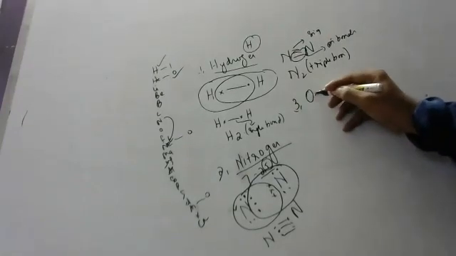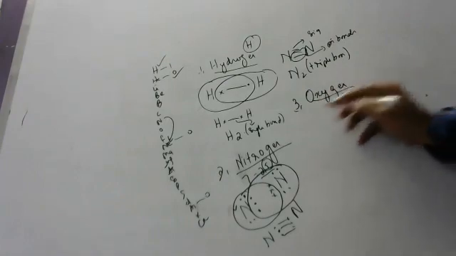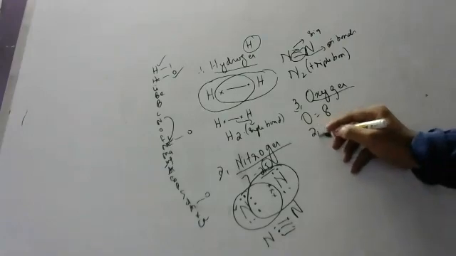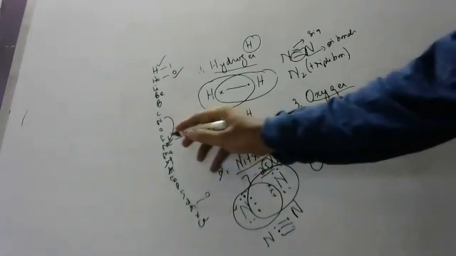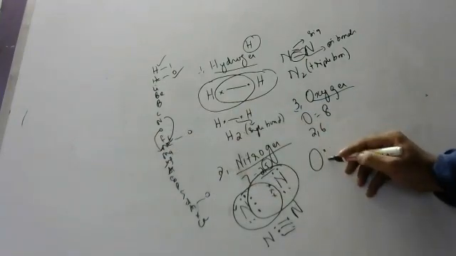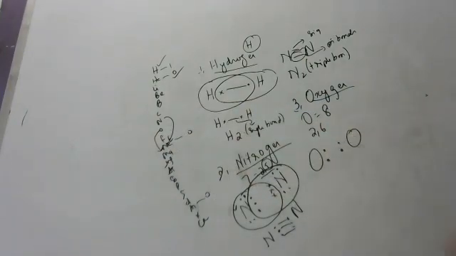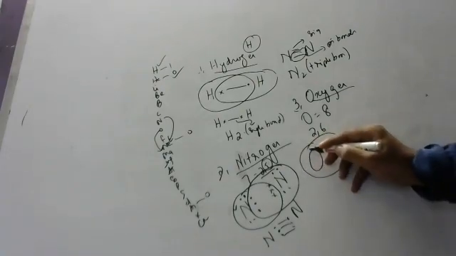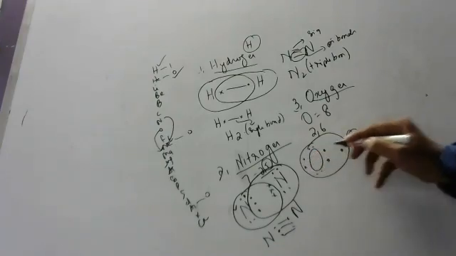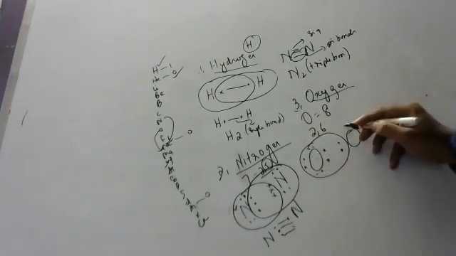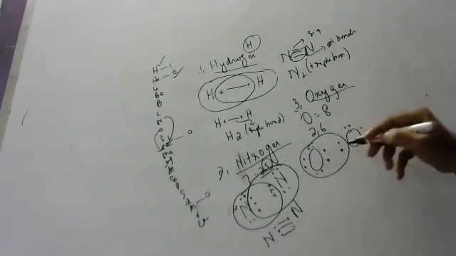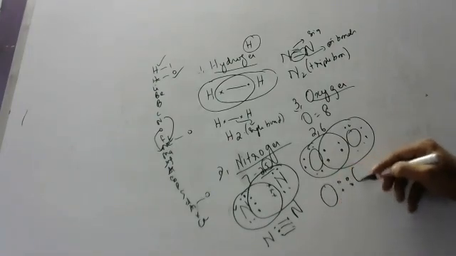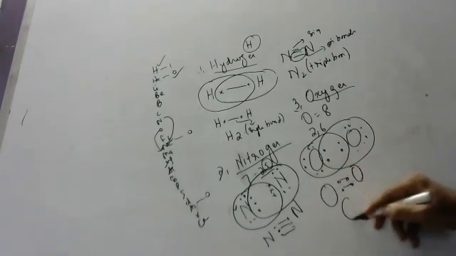Oxygen. What is the atomic number of oxygen? 8. 8 means 2, 6. How many electrons does oxygen need to go to neon? 2 electrons. It wants 2 electrons. Another oxygen is there, it also wants 2 electrons. No one can give, no one can take. So they will say, from today onwards we both are best friends. See, 1, 2, 3, 4, 5, 6, 7, 8, 9, 10, stability. This also 1, 2, 3, 4, 5, 6, 7, 8, 9, 10. This also gets stability by sharing. Now they form bonds and make the oxygen molecule.